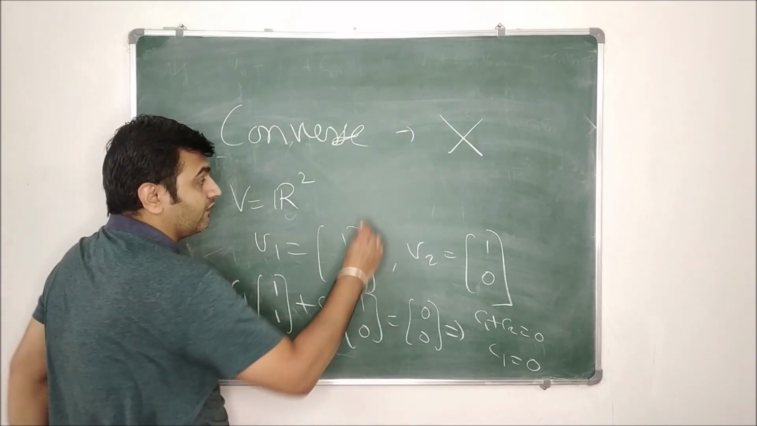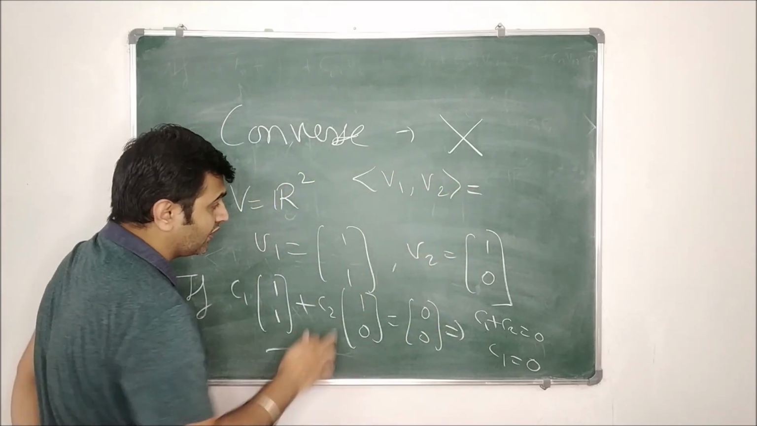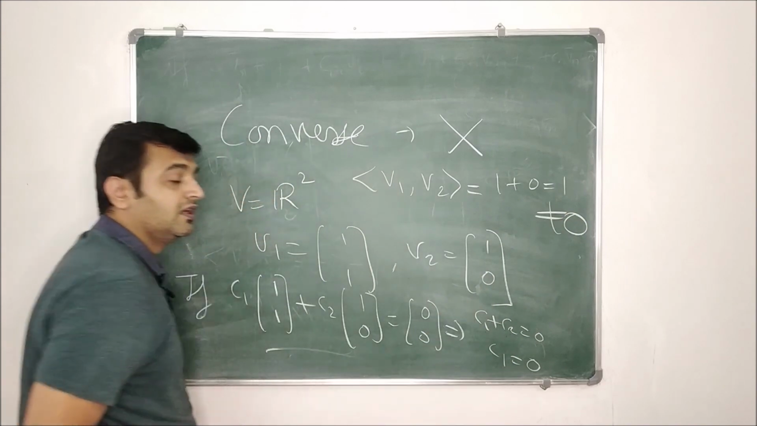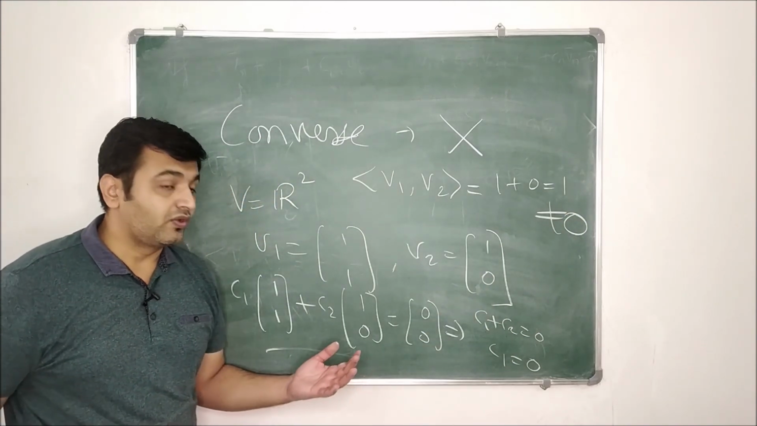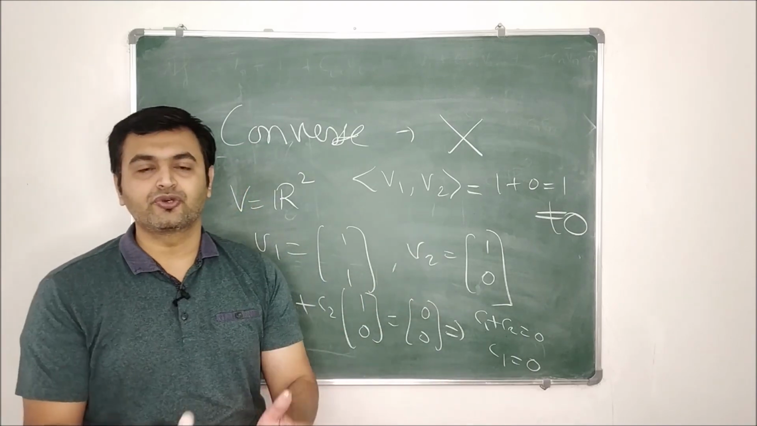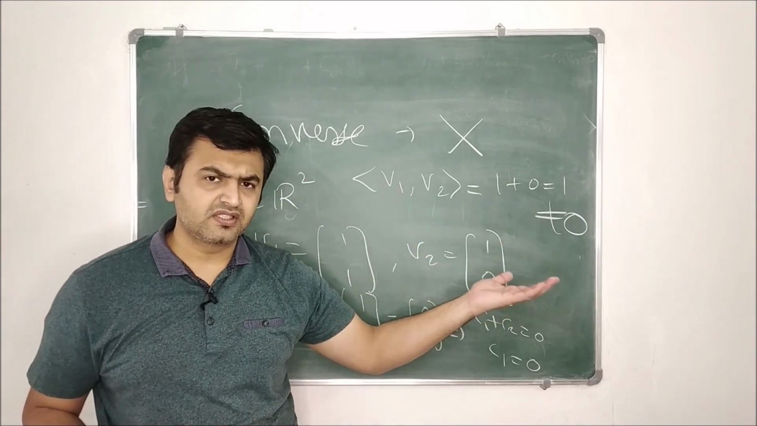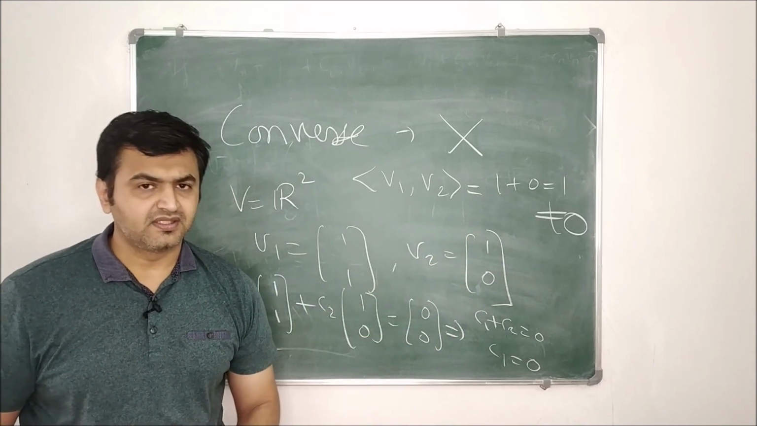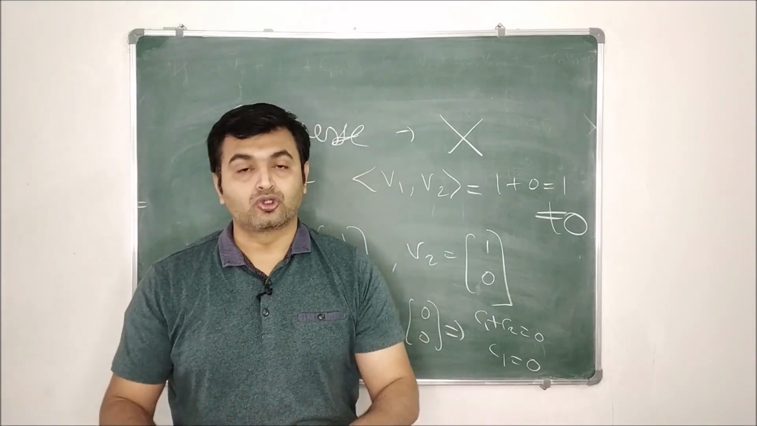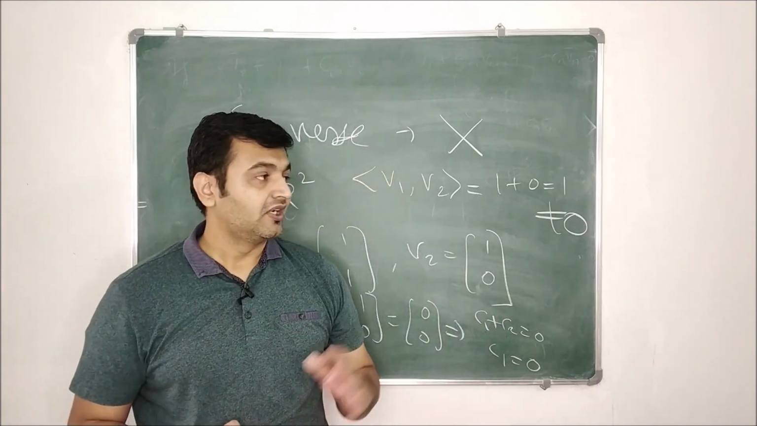Are they orthogonal? No. Why? What is the inner product of V1 and V2? Taking the dot product, 1 times 1 is 1, plus 1 times 0, which is 0, so the inner product is 1. So they are not orthogonal. So if you have linearly independent vectors, those vectors need not be orthogonal. But if you have orthogonal vectors, then they are always linearly independent. The theorem also works for orthonormal vectors, because orthonormal vectors are orthogonal plus the norm is 1. So whenever you have a collection of orthogonal or orthonormal vectors, that collection is always linearly independent. I hope you understood this.